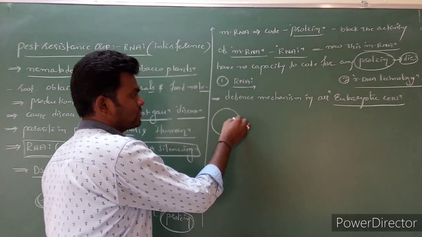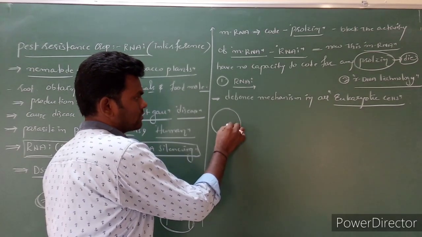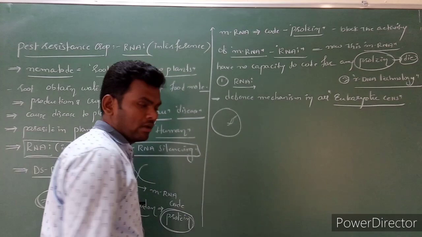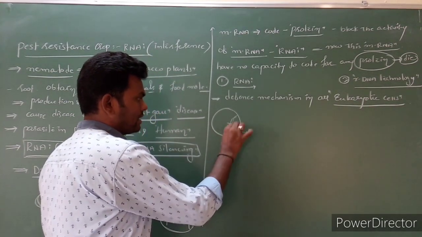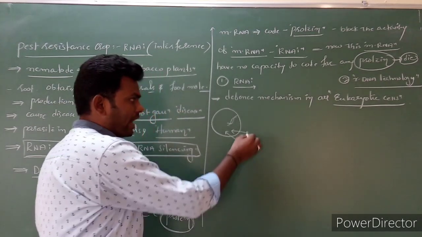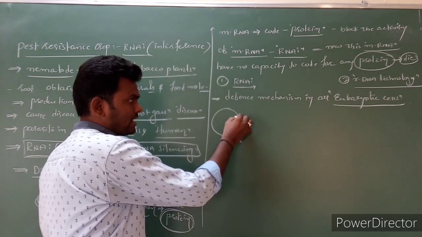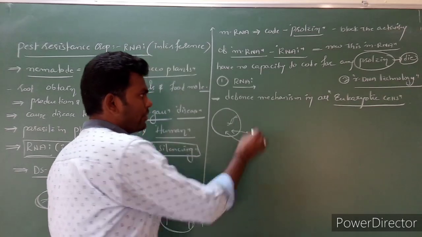Here this is one chromosome, and the chromosome contains DNA. Now when, for example, one virus or one bacteria enters, this DNA is activated and produces